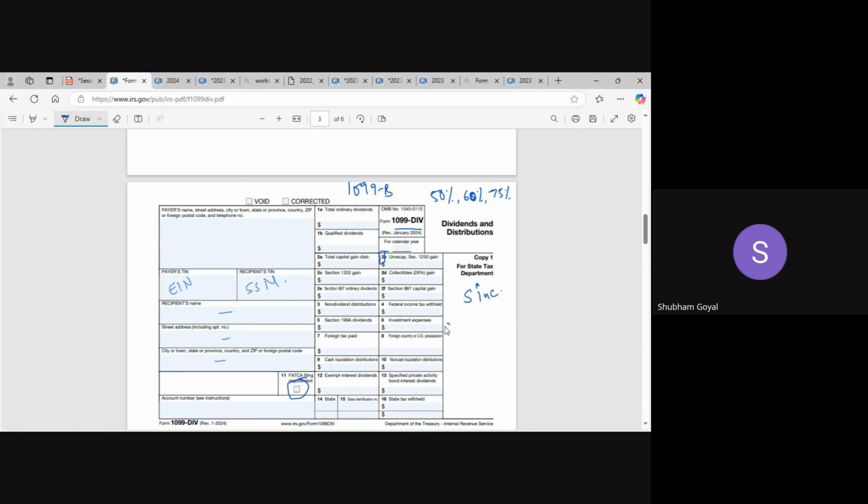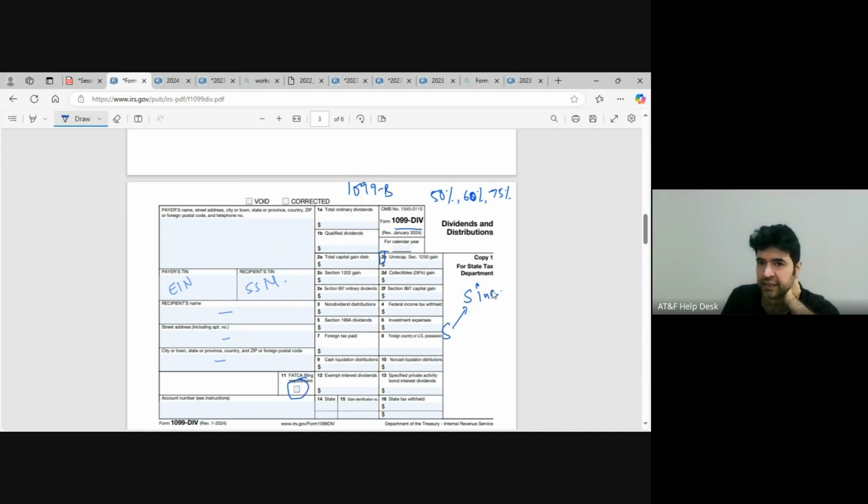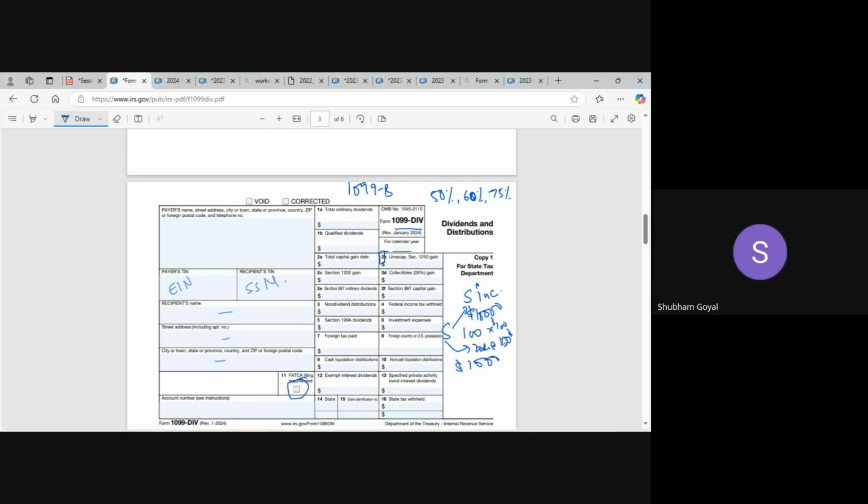Let's say you have invested in S Inc., maybe $10,000: 100 shares at $100. Now let's say you have sold 20 of the 100 shares at $150. So you have a gain of $1,000.